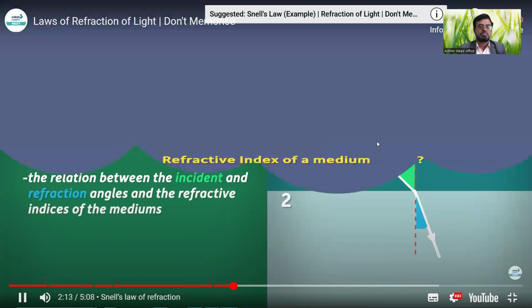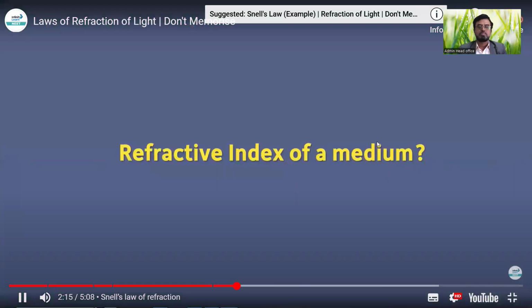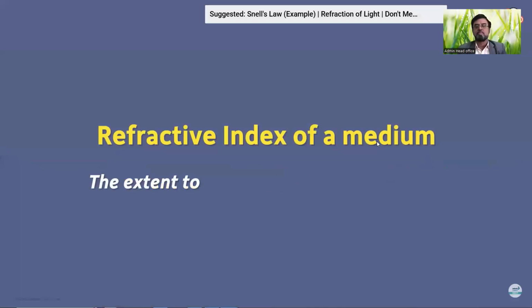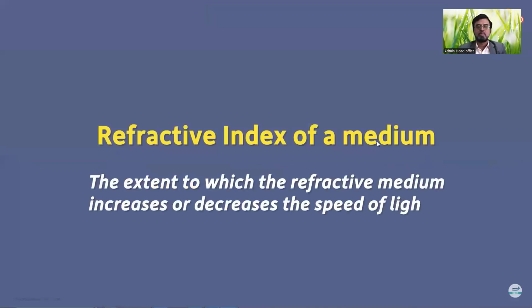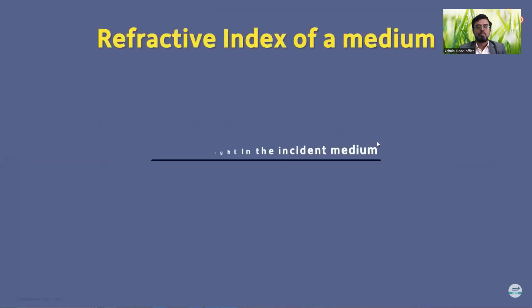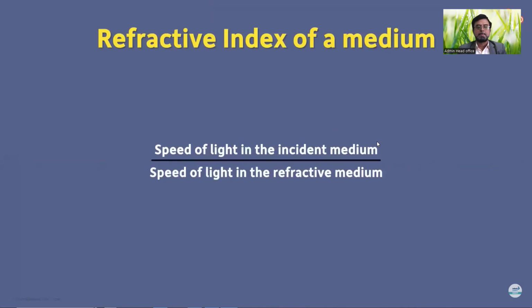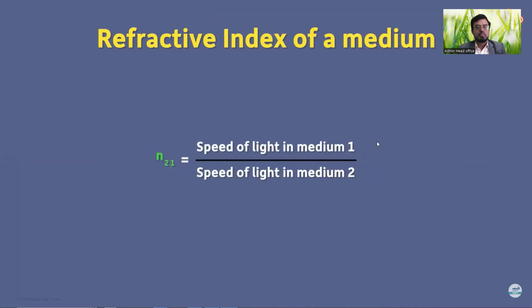What is the refractive index of a medium? It is the extent to which the refractive medium increases or decreases the speed of light. Mathematically, it is the ratio of the speed of light in the incident medium to the speed of light in the refractive medium. It's denoted by n, and the two numbers in the subscript are the two mediums. We read this as the refractive index of medium 2 with respect to the incident medium 1.